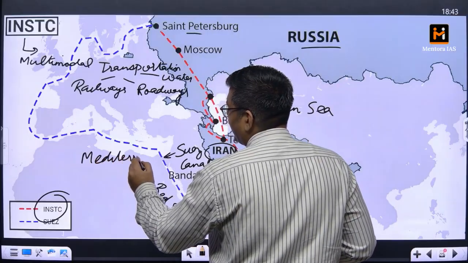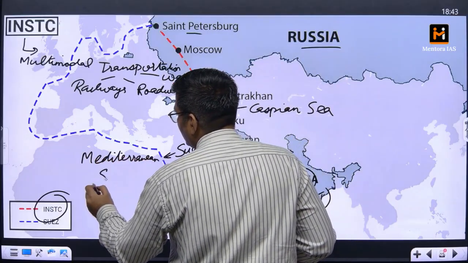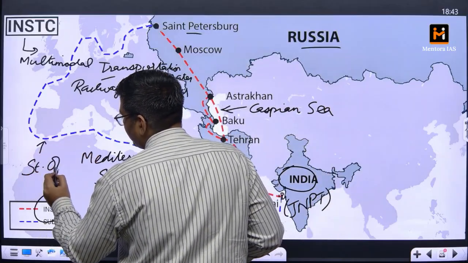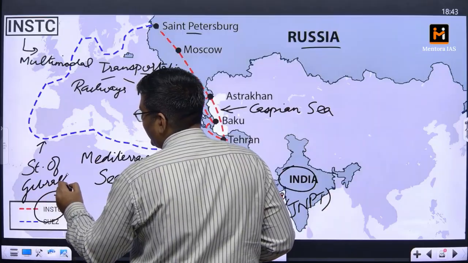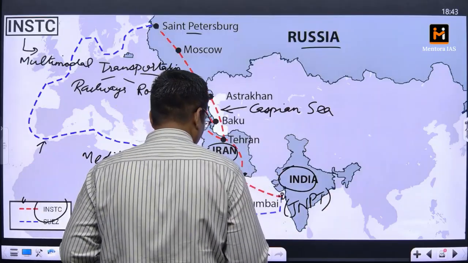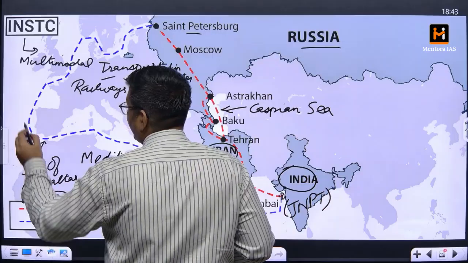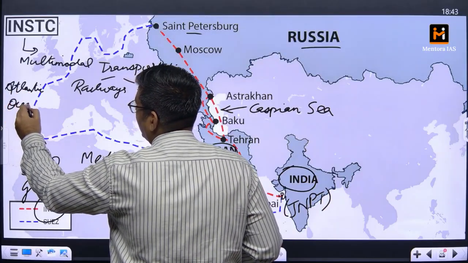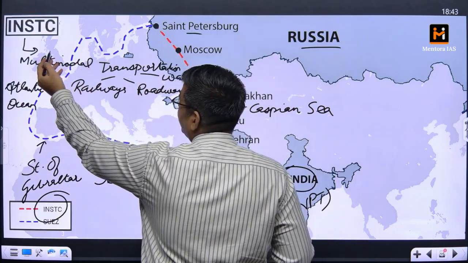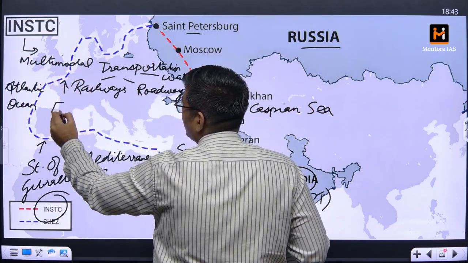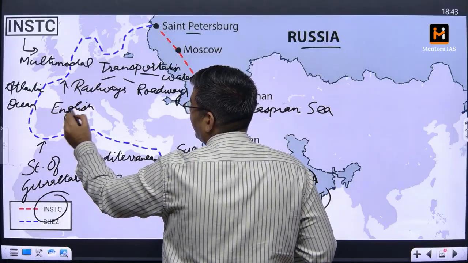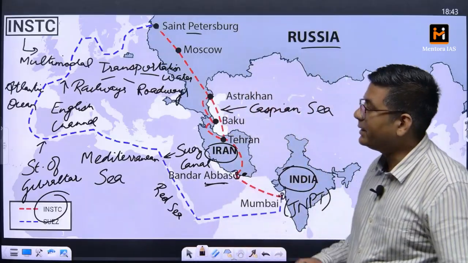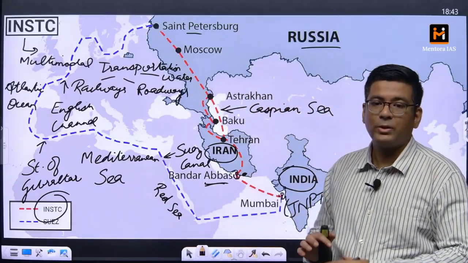From there we have the Strait of Gibraltar, from here we move to the Atlantic Ocean, and from the Atlantic Ocean, with the British Isles here, we reach the English Channel. From the English Channel we move via the Baltic Sea towards St. Petersburg. So this is the current route.